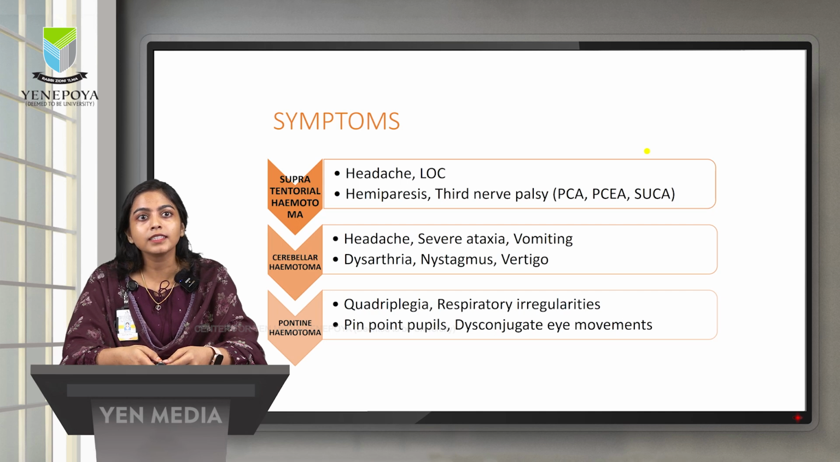supply of the brain. Among those, the posterior communicating artery, posterior cerebral artery, and superior cerebellar artery will actually experience aneurysm. And the symptoms which come under cerebellar hematoma are headache, severe ataxia, vomiting, dysarthria, nystagmus, vertigo. The symptoms which come under pontine hematoma are quadriplegia, where you can see paralysis of all four limbs, respiratory irregularities, pinpoint pupils, disconjugate eye movements.